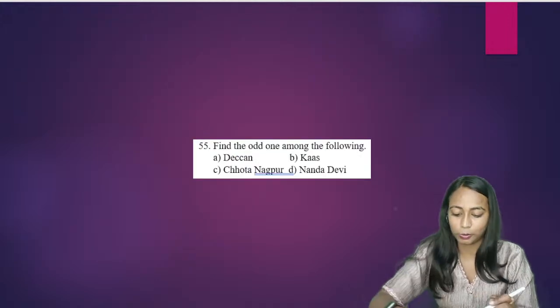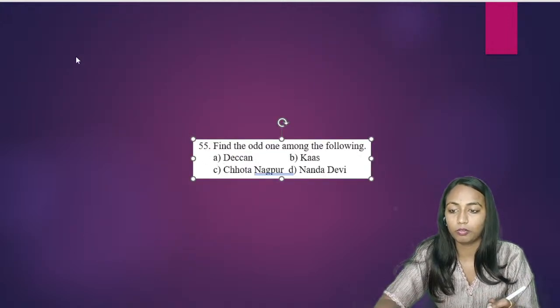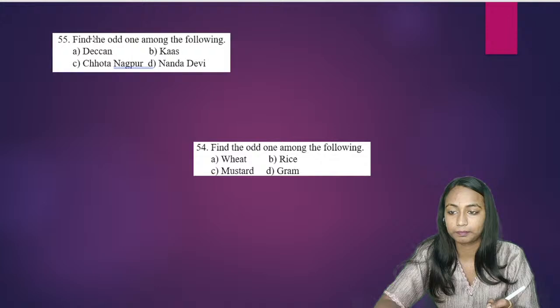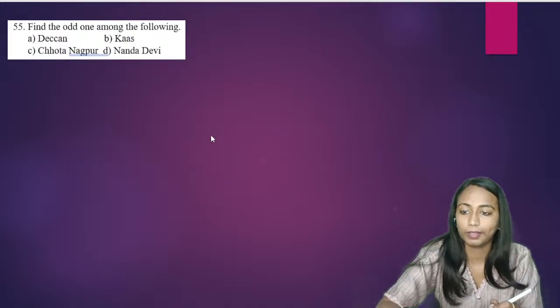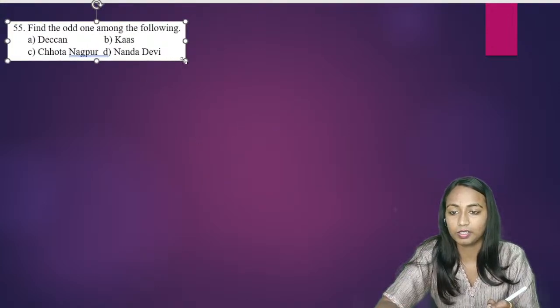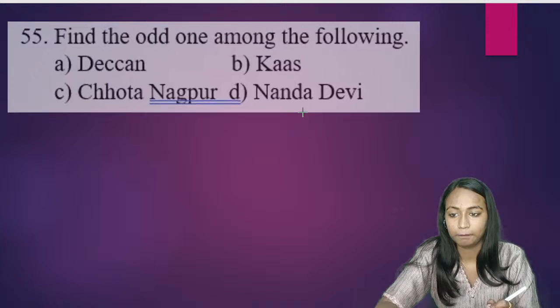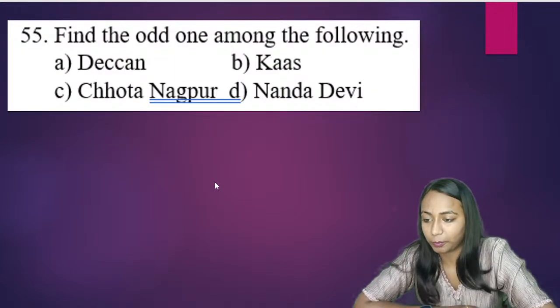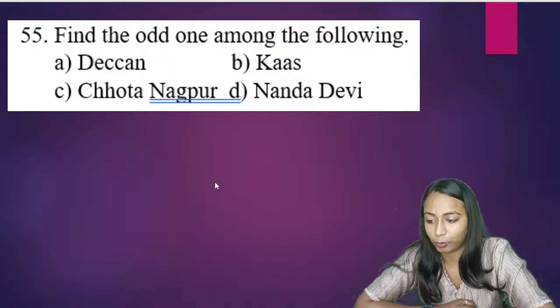Okay, the next question, question number 55. Find the odd one among the following: Deccan, Khas, Chota Nagpur, Nanda Devi. Which of these is the odd one?